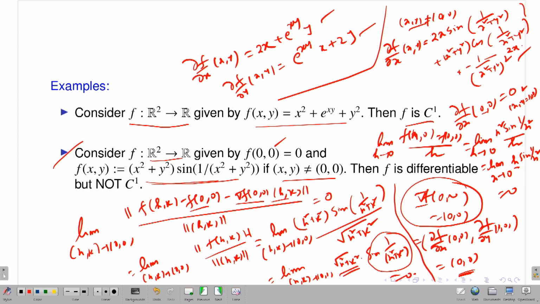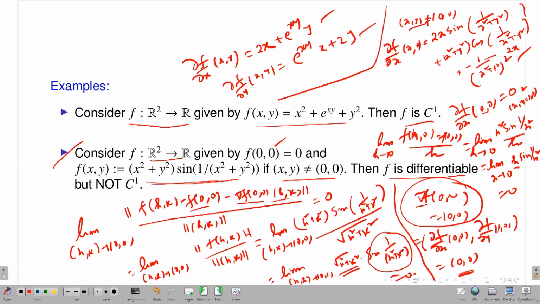So, therefore, what I conclude is that I have calculated the first order partial derivatives of f with respect to the x variable and y variable at the point (0,0). I concluded that yes, the gradient vector of f at (0,0) is the zero vector. Along with that, I have calculated the quotient of this limit, and I have shown that this is 0. If that is the case, then I will say that yes, my function is differentiable and the total derivative exists, and the derivative is nothing but the gradient of f at (0,0), which is (0,0). In this case, this is true. So, that means my function f is differentiable, that means the total derivative exists.